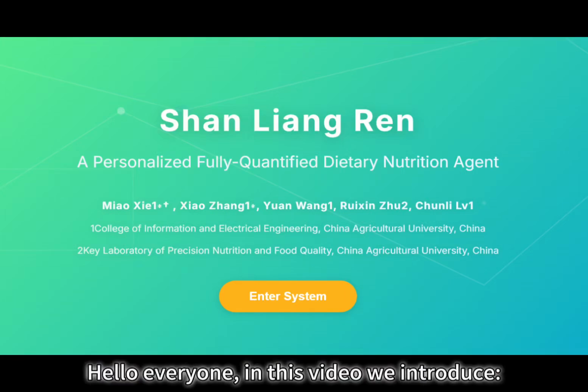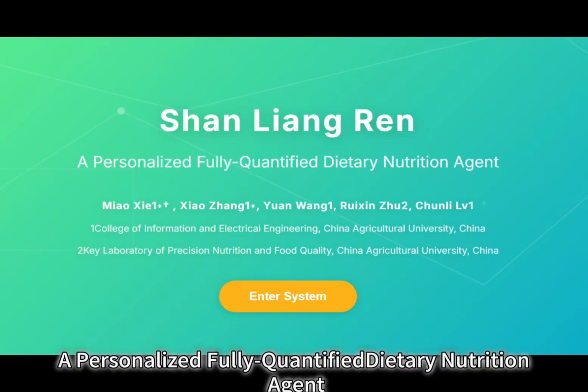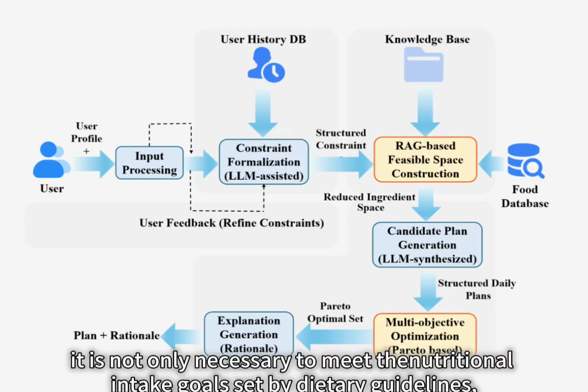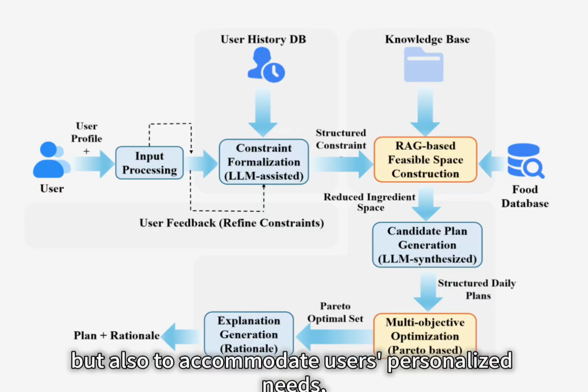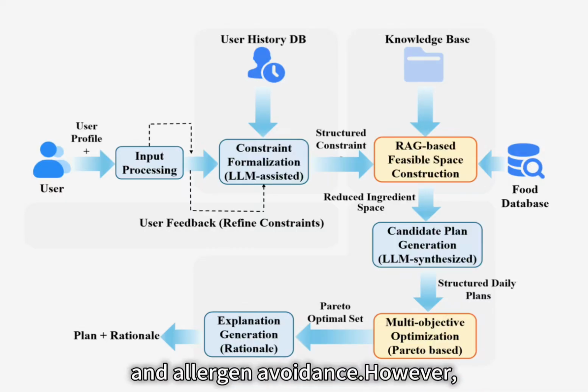Hello everyone, in this video we introduce Shan Liang Ren, a personalized fully quantitative nutrition agent. When planning nutritional diets for different populations, it is not only necessary to meet the nutritional intake goals set by dietary guidelines, but also to accommodate users' personalized needs, such as dietary preferences, restrictions, and allergen avoidance.